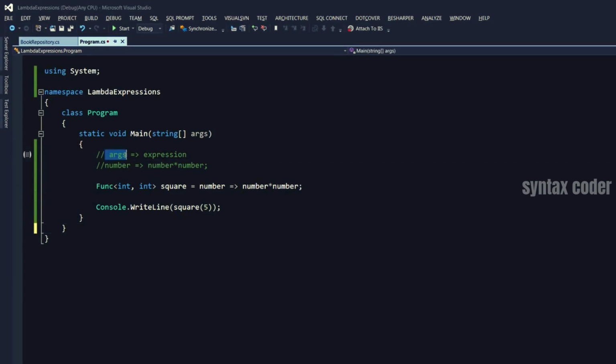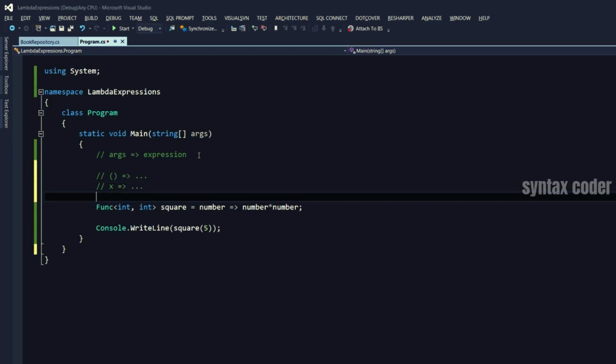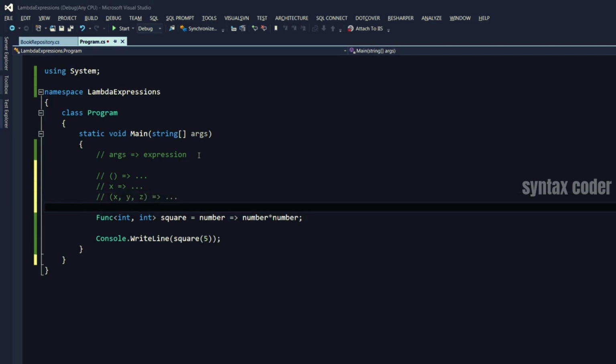So this is the basic syntax for a lambda expression. On the left side, we've got the arguments, the lambda operator, and the expression. If we don't need any arguments, we write a lambda expression like this: empty parentheses, goes to, and here's the code. If we have one argument, we can use just the argument by itself without parentheses. And if we have multiple arguments, we should always surround them in parentheses. X, Y, and Z goes to blah, blah, blah.